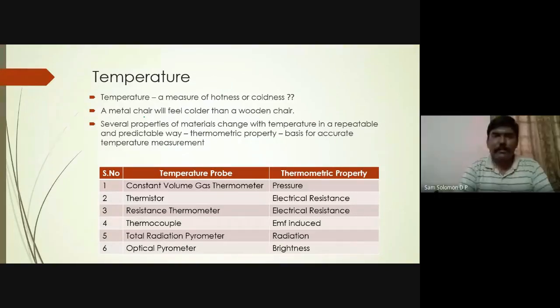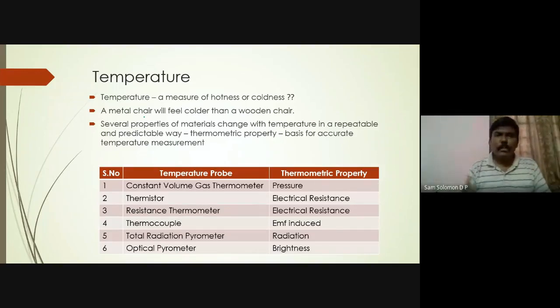Then why do I feel the metal chair colder than the wooden chair? That may be because of its thermal conductivity or whatever property. Okay, that is because of the property of that particular metal. Okay, but earlier days, when we didn't have temperature probes or temperature measuring devices, we tended to feel that the metal chair is at a lower temperature than a wooden chair.